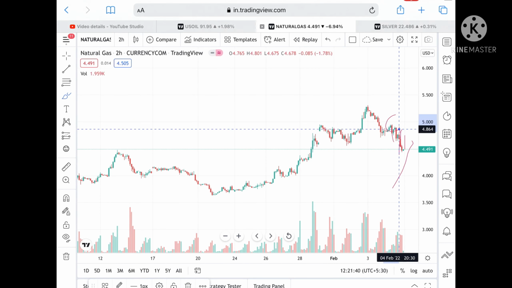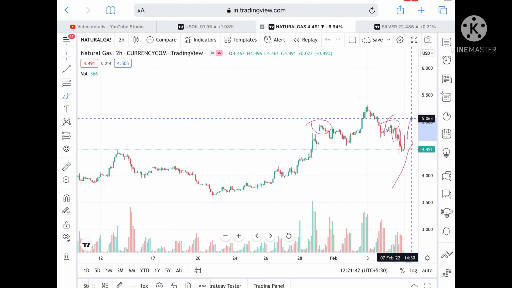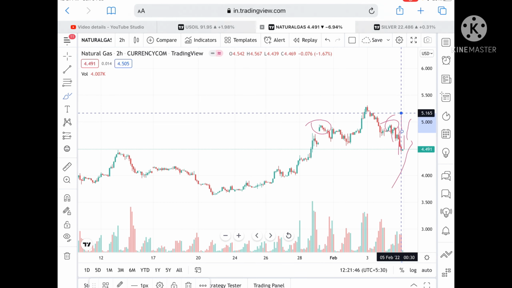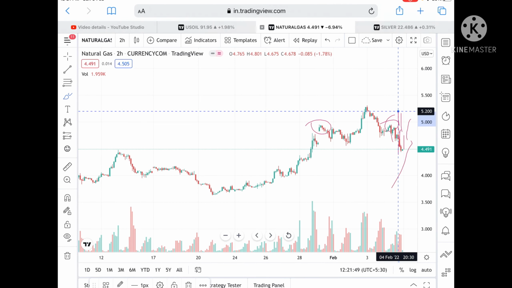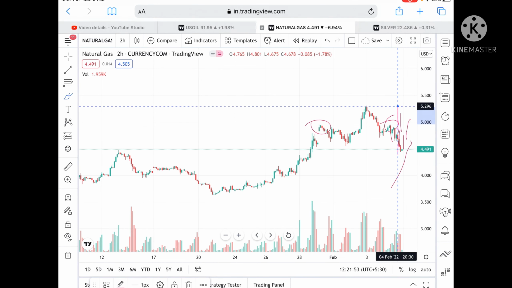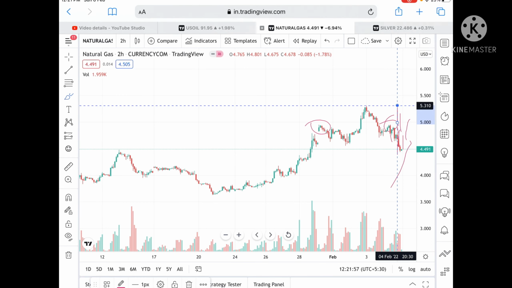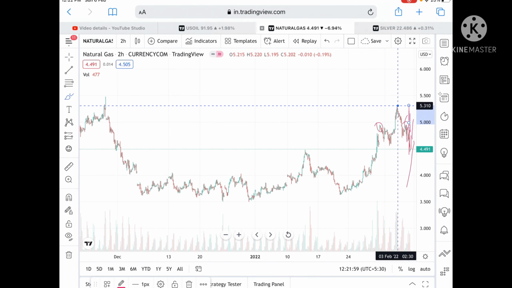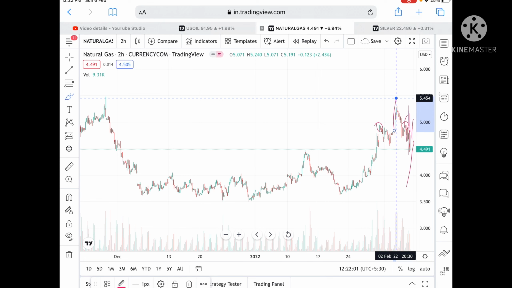Suppose if the price sustains, and these levels are already being tested here, so chances of going towards 5.049 are high, and from there we can see a level of 5.165. Suppose if the price sustains this level, then we can see it can go to a level of 5.220, and once it sustains this level, then we can see it can go to a level of 5.310. Okay, and it can go further upside if the price sustains this level and can touch a level of 5.474.